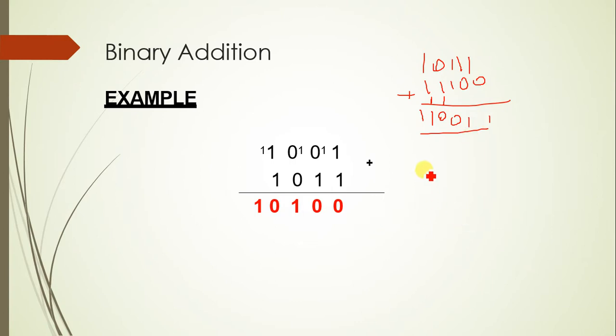Can you please solve one more example? Please let me know the answer. What is the value? 1 1 0 1. Just a second. It is 1 here. Always count from the right side. From right to left we have to move while doing addition in binary.